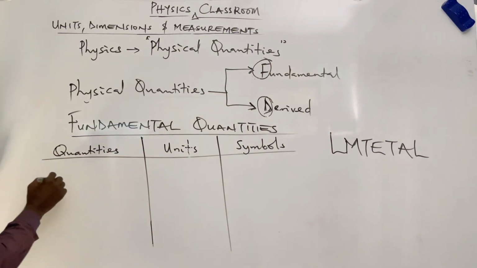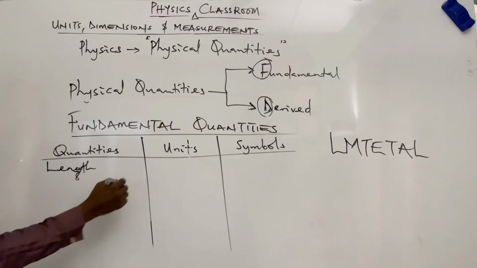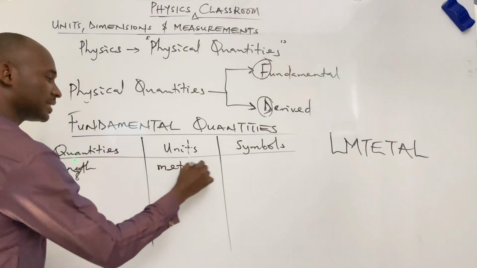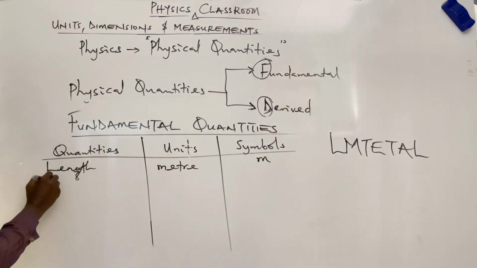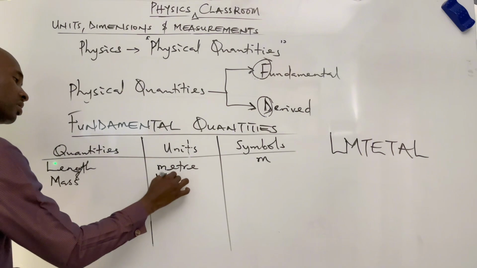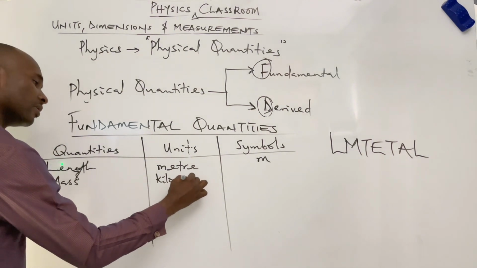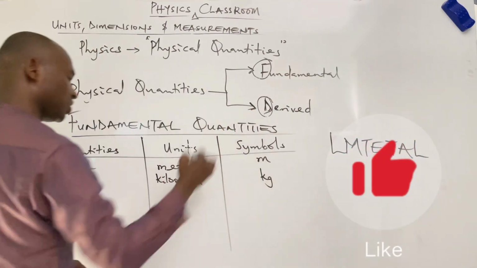Let's take them one by one. The first one is length. Length is measured in meter, and the symbol for that unit is small letter m. The next is mass. Mass is measured in kilogram, and the symbol for kilogram is kg.